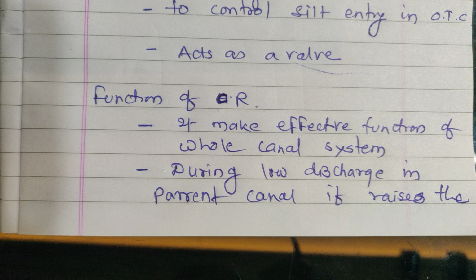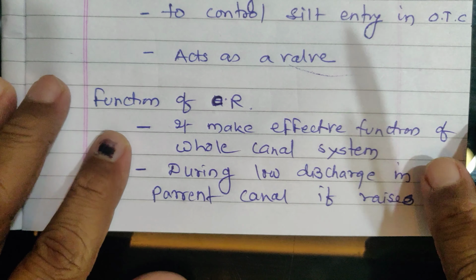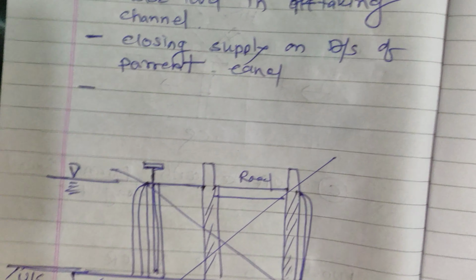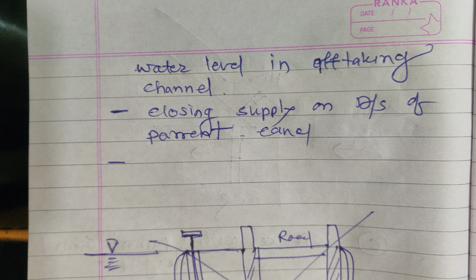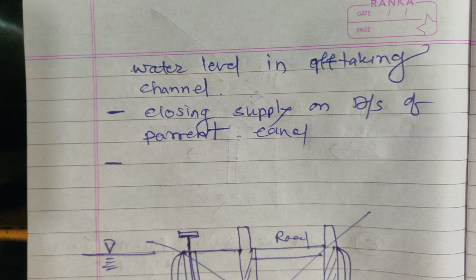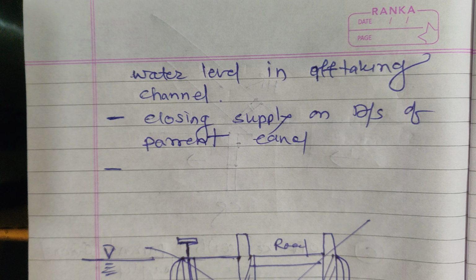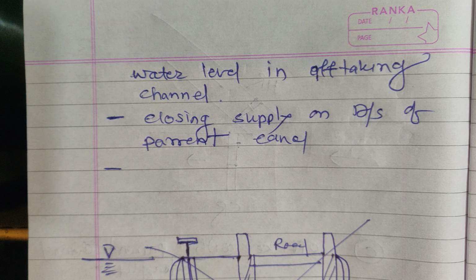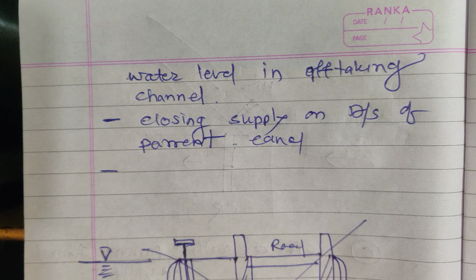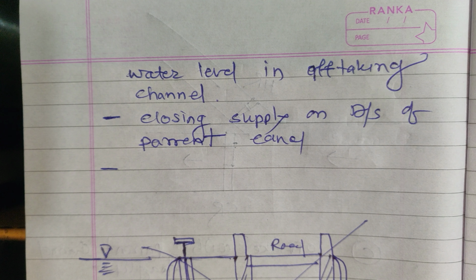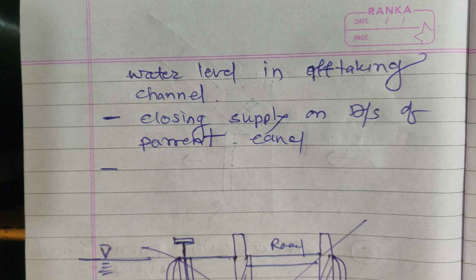Then during low discharge in the parent canal, it raises the water level and allows the water to flow in the off-taking canal. Then closing the supply to the downstream of the parent canal is also a function of CR, the cross regulator.